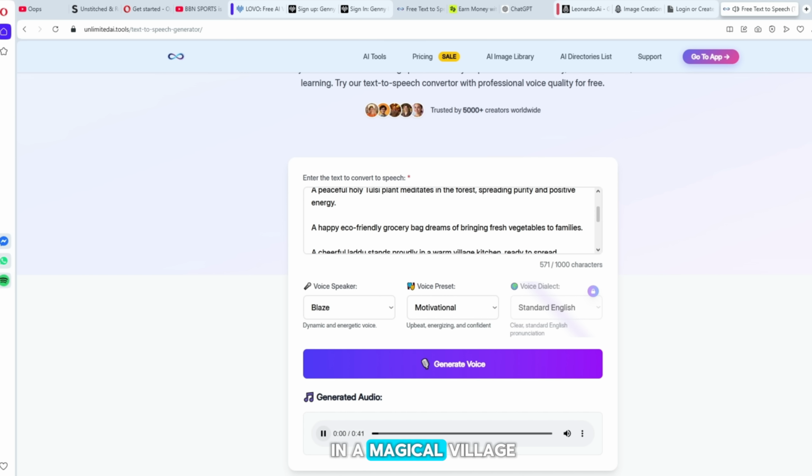In a magical village, where food has life and emotions, every ingredient has a purpose. A peaceful holy Tulsi plant.